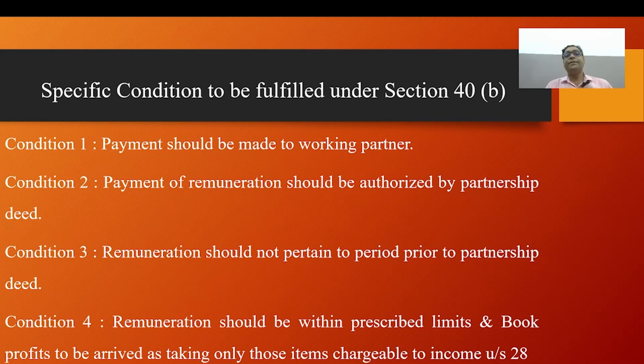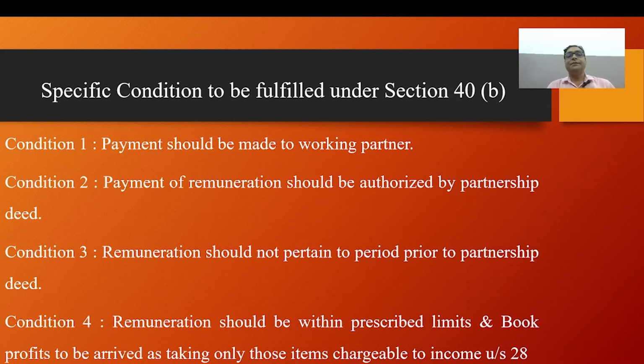Remuneration conditions to be fulfilled under Section 40 Clause B. The second condition is that payment of remuneration should be authorized by the partnership deed. Any payment of salary, bonus, commission or remuneration, by whatever name called, to a working partner is not allowed as a deduction if the payment is not authorized by the partnership deed.